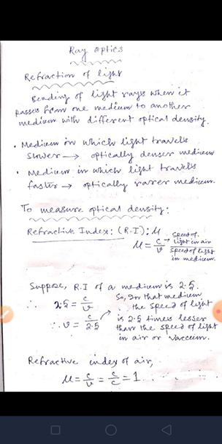So in optically rarer medium, the light travels faster. In optically denser medium, the light travels slower. Very important thing, keep it in mind. Next, how to measure optical density? You know that there is one term, optically denser medium, optically rarer. But how to measure it? Now that term is coming, refractive index. By the refractive index you can measure it.